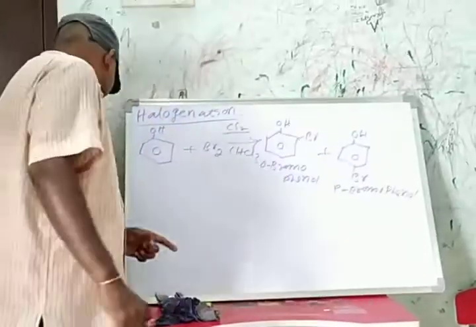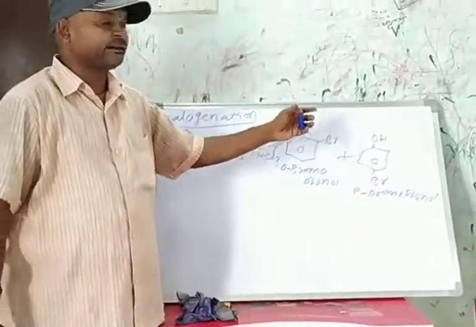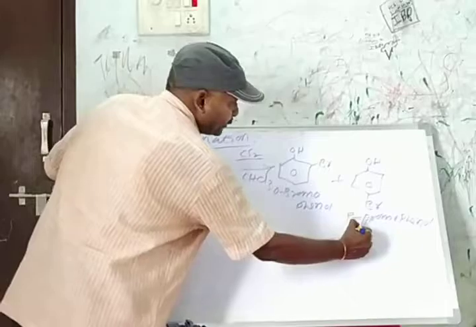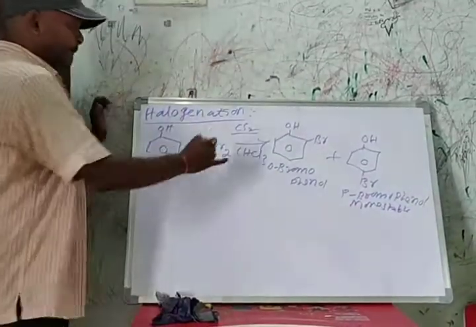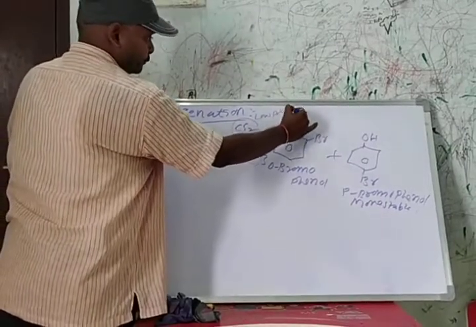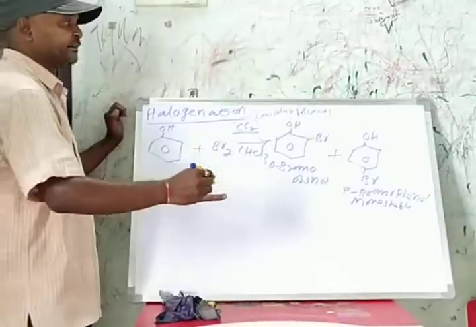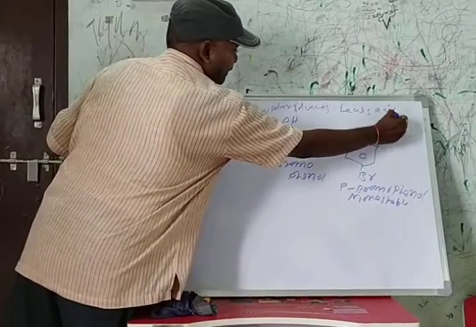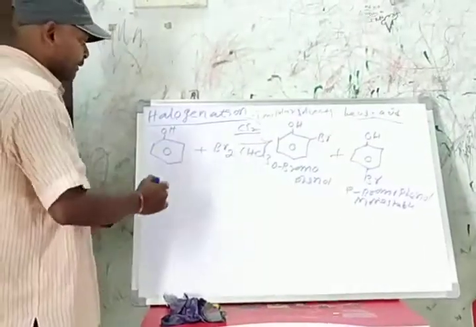The OH group and Br are arranged on the benzene in a symmetrical manner, so para-bromophenol is more stable. This electrophilic substitution reaction in the presence of low polar solvents takes place in the presence of Lewis acid. Lewis acid means ferric bromide; iron also acts as a reagent here.